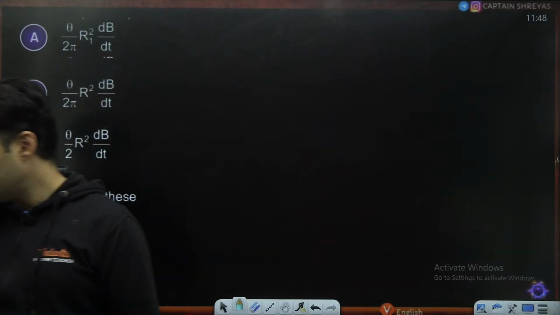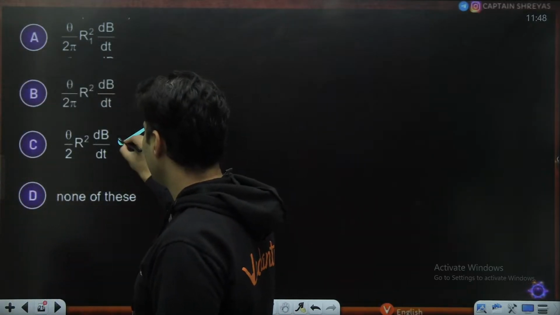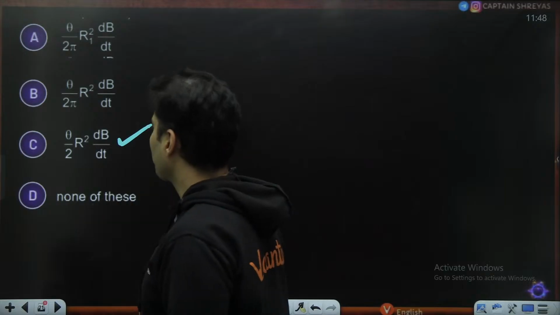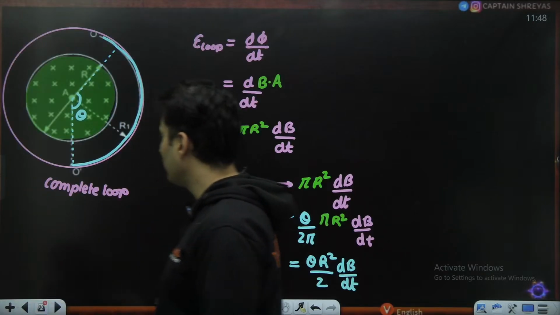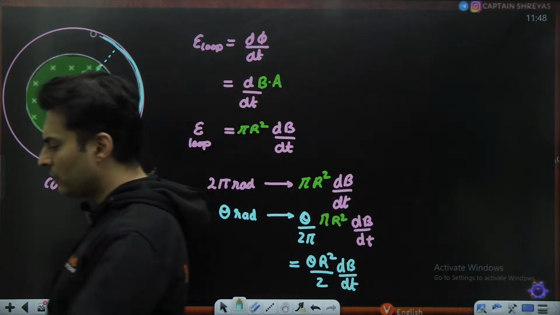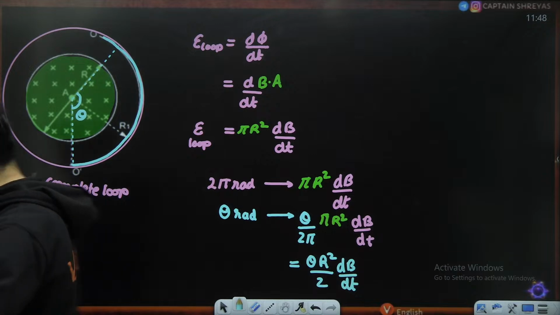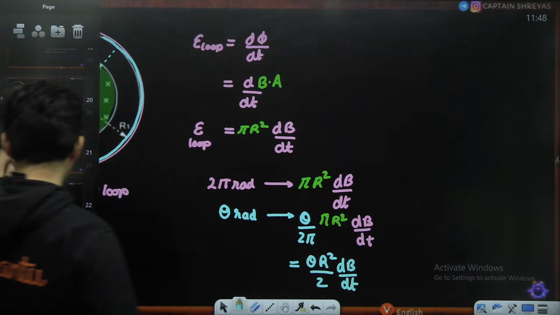Is this absolutely clear, my dear students? Perfect. Yes. So the correct answer is option C: theta r square dB by dt divided by 2. Right over here. Very straightforward. You had to just use the unitary method. Okay. Cool. Let's go to the next question coming up on your screen.